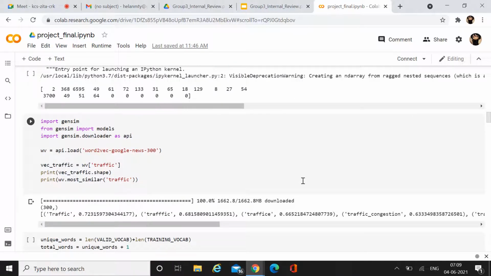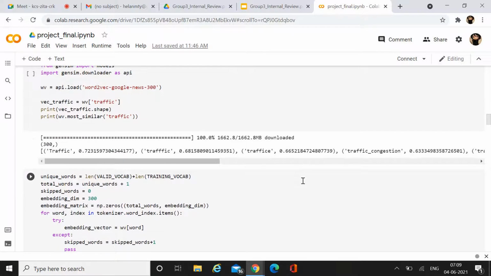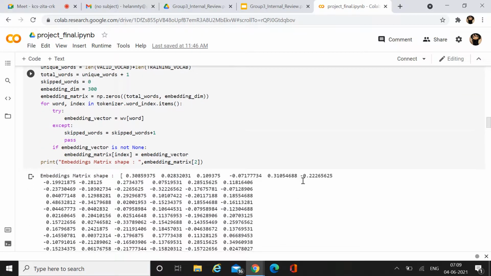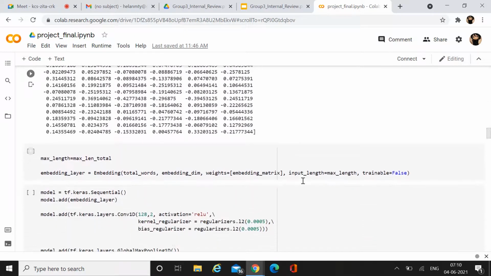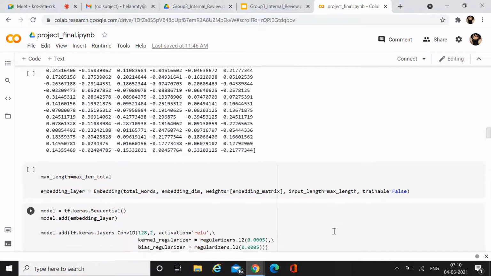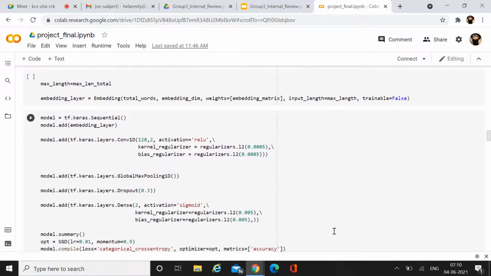Next, we load the word2vec from word2vec Google News 300. Next, we create an embedding vector and an embedding matrix with an embedding dimension of 300. Next, an embedding layer is created with the input length as the maximum sentence length. Next, I'm handing over to Kadeeja to take the remaining sections. Thank you.